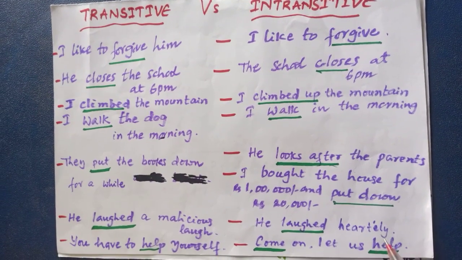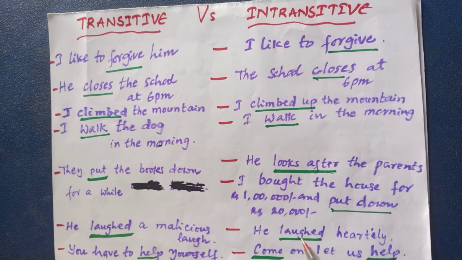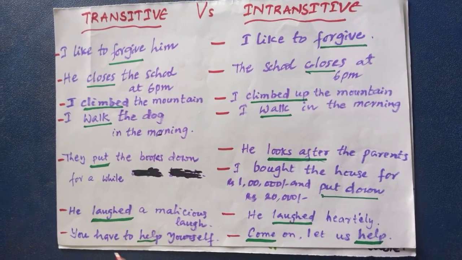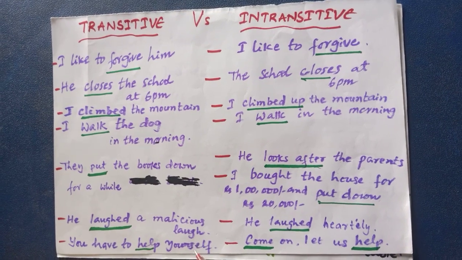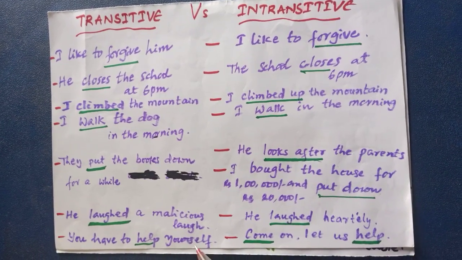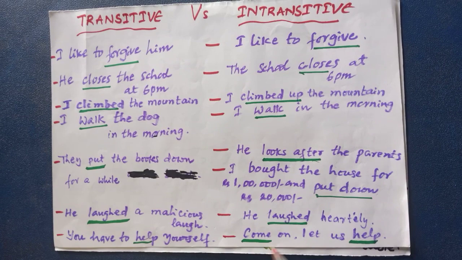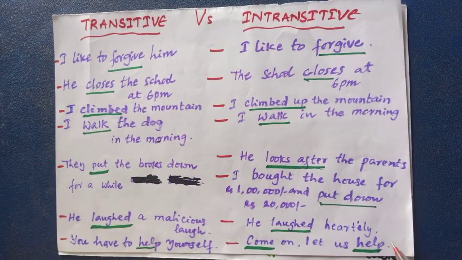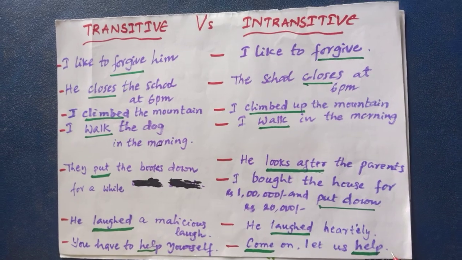He laughed heartily. There is no direct object here, so laughed here is the intransitive verb. You have to help yourself. Yourself acts as object, so it is transitive. And let us help. Help is the intransitive verb because after this there is no object.